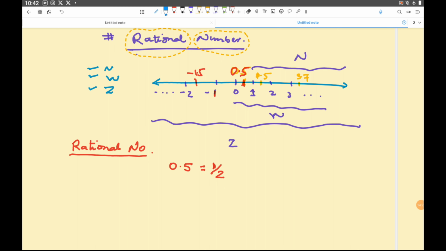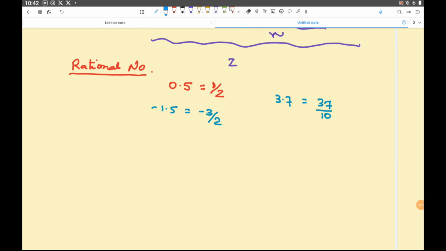Can I say minus 1.5 is nothing but minus 3 divided by 2? Yes, I can say that. Similarly, 3.7, can I say 3.7 is nothing but 37 divided by 10? Can I say this? Yes, I can say this.